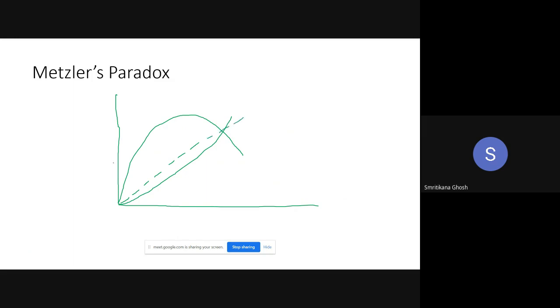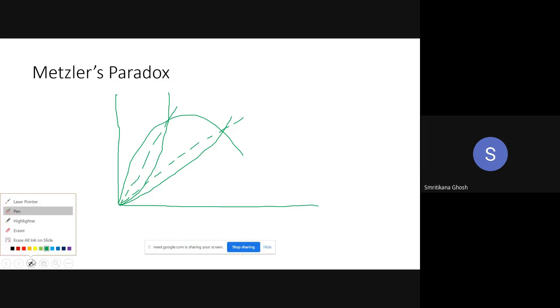But again, the tariff is imposed by the home country. So the new offer curve is here, and the new terms of trade is also here, like this. This is the new terms of trade. Fine, so everything is okay.